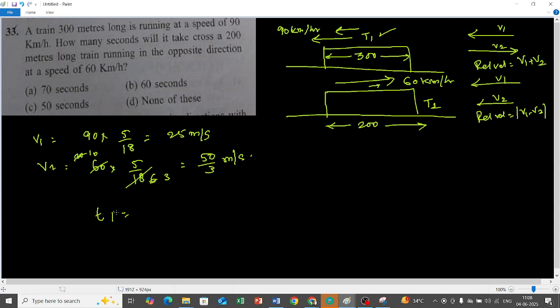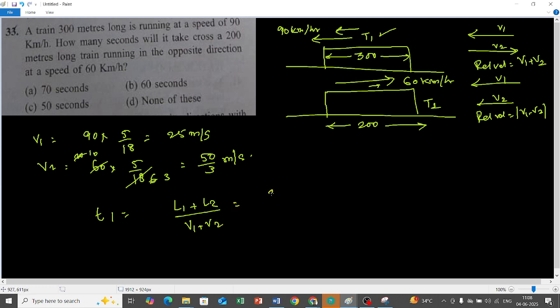So what is T1? The relative speed of these two is V1 plus V2, because they are traveling opposite to each other. Sorry, distance will be at the top. So what will be the distance? L1 plus L2, because two objects have lengths, divided by the relative speed V1 plus V2.